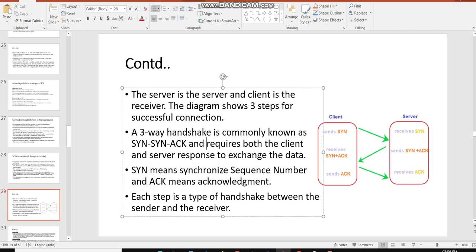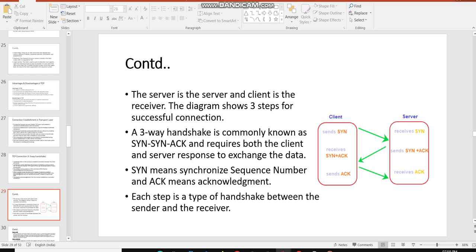Now, we can see that there is one client and server given here, trying to establish a connection between the client and server. A three-way handshake is commonly known as SYN and ACK and requires both the client and server response to exchange data. Now, what is important in the three-way handshake is the consent given by both client and server.